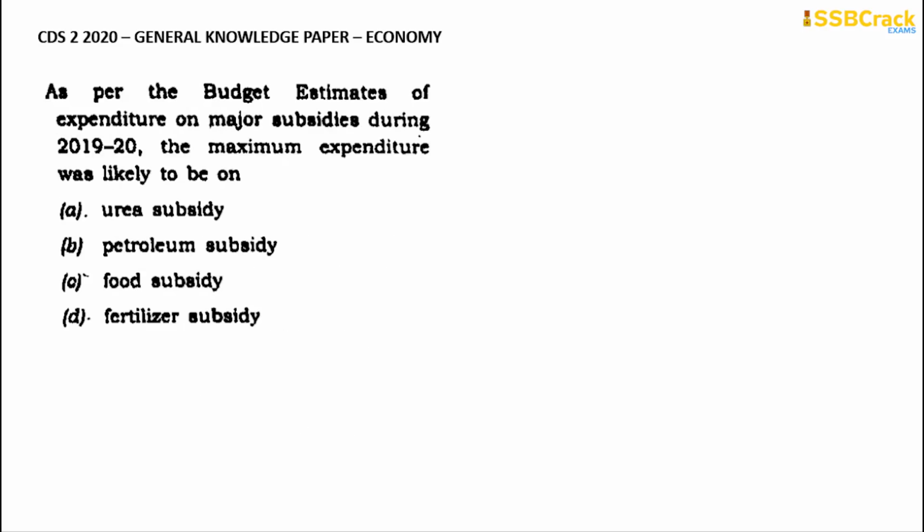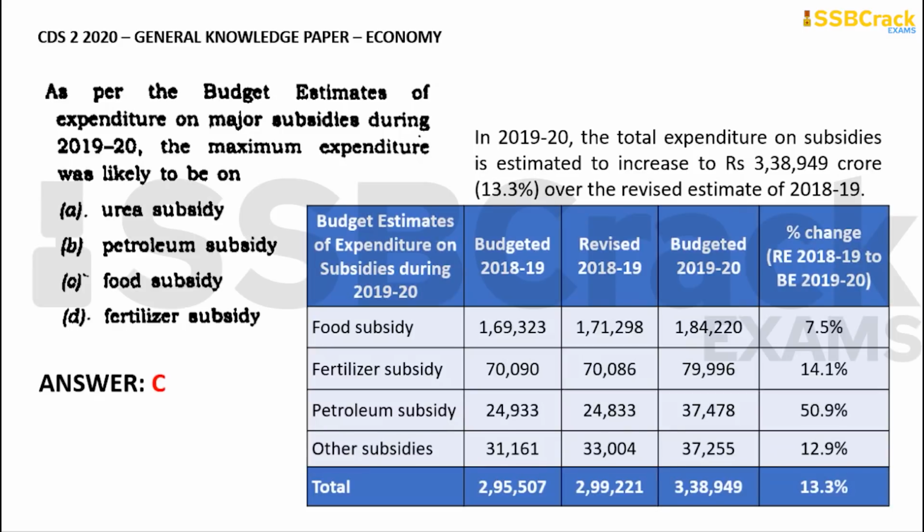So going through with the next important question: as per the budget estimates of expenditure on major subsidies during 2019 to 20, the maximum expenditure was likely to be on what? This is regarding the budget estimates of the major subsidies. Under the budget estimates of this financial year, was it most on the subsidy on urea, the petroleum subsidy, the food subsidy, or the fertilizer subsidy? The correct answer for this one is option C, food subsidy.